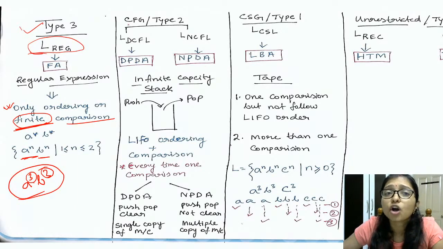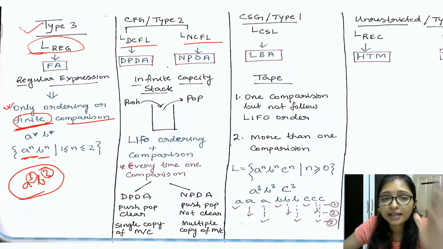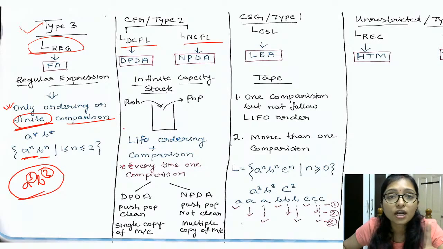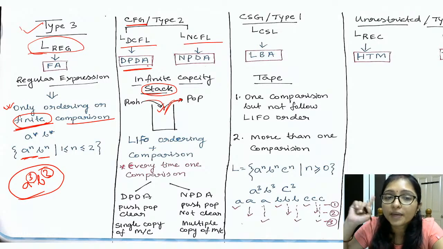Now come to the context free, DCFL and NCFL. So NPDA and DPDA. What is DPDA? Deterministic context free language. Why deterministic? There only one comparison can be there, and push and pop should be clear. We are using a stack for the context free grammar, and for the DPDA push and pop should be clear.